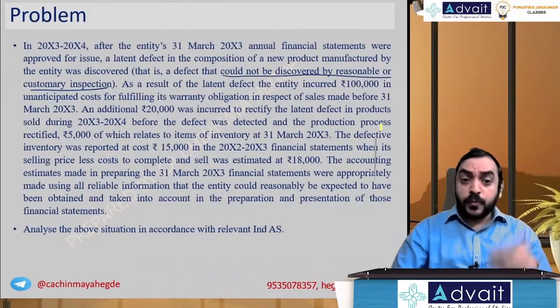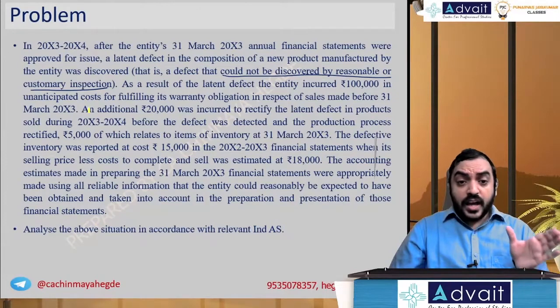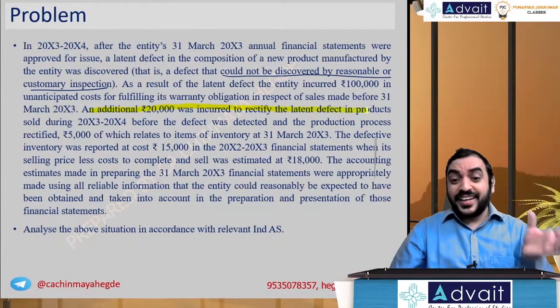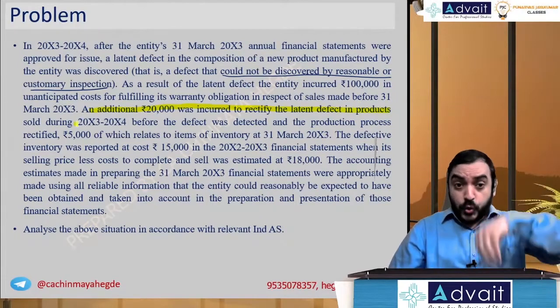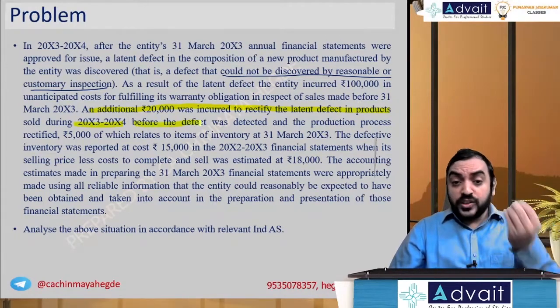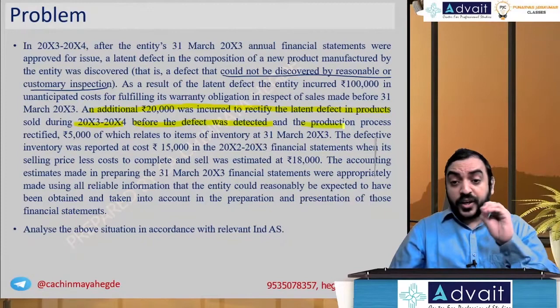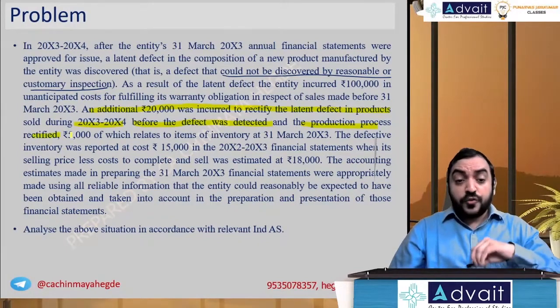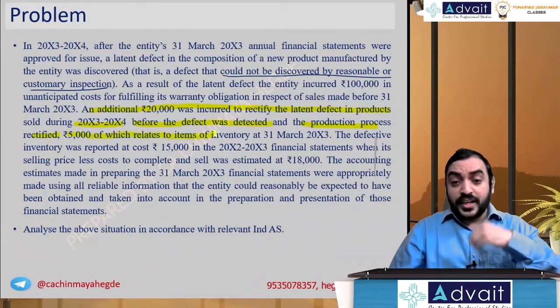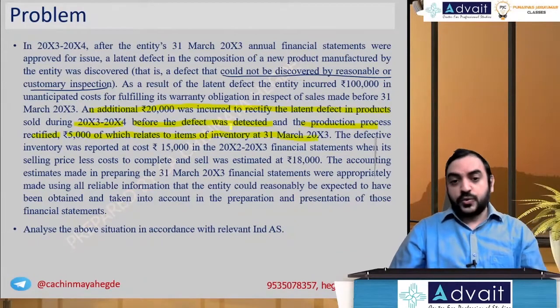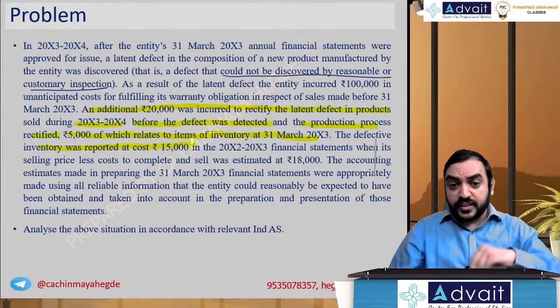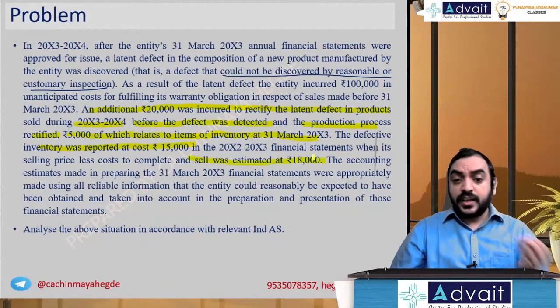One more part of the problem, let me read. An additional 20,000 was incurred to rectify the latent defects in the product sold during 3-4 before the defect was detected, and the production process rectified. 5,000 of which relates to an item of inventory on 31/3/2003. The defective inventory was reported at a cost of 15,000 and sell was estimated at 18,000.